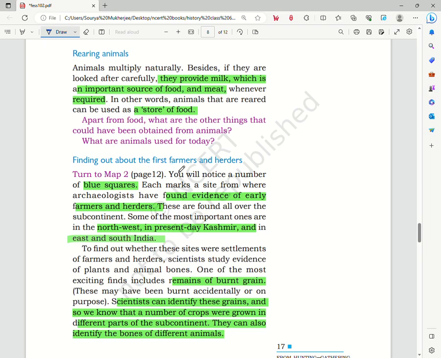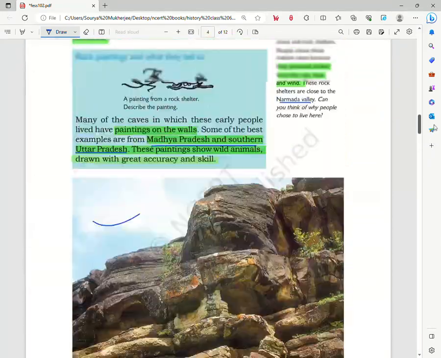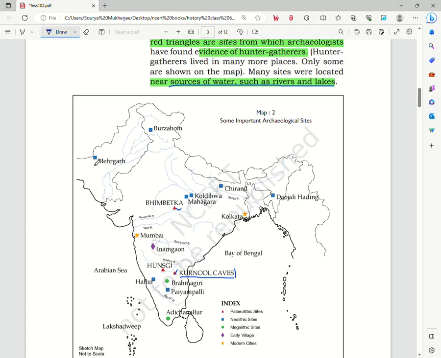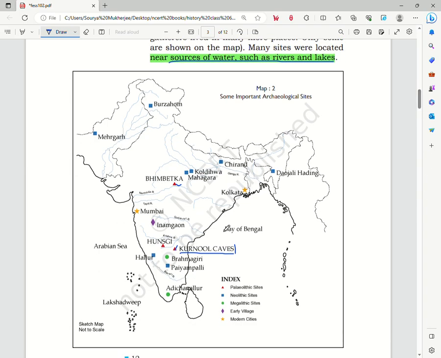Now, finding out about the first farmers and herders. If you go to map 2, we will see that the blue squares are the evidence of early farmers and herders. These are mainly in the northwest, in present-day Kashmir, and in south and east India. If we look at the map, all these blue squares are places where evidence of agriculture has been found. We see that they are spread throughout India, and they are marked. You can see Neolithic sites.